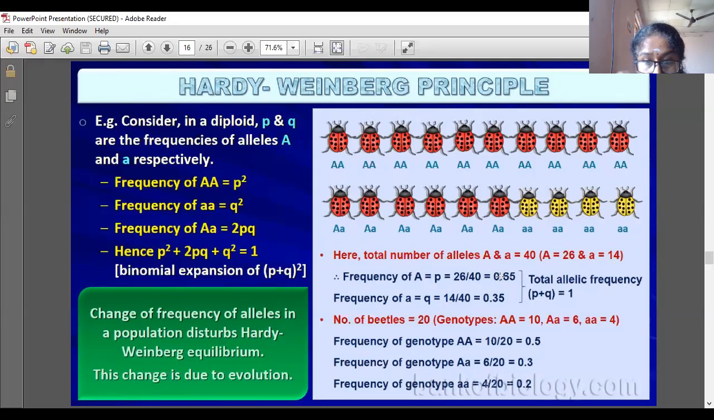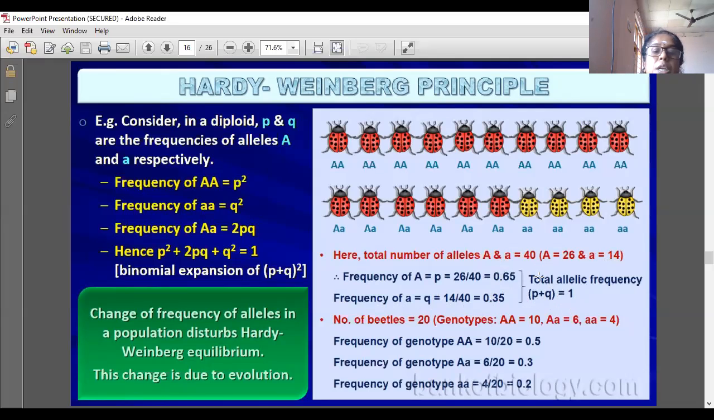The total of A and a is 40 only, and in that A is 26. So first we are finding the frequency of capital A, that is 26 out of 40, which is 0.65. And frequency of small a is 14 out of 40, that is 0.35. So when we add p plus q, 0.65 plus 0.35 is equal to 1 only. That is constant only.